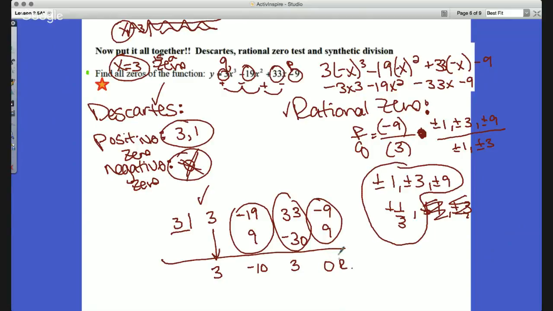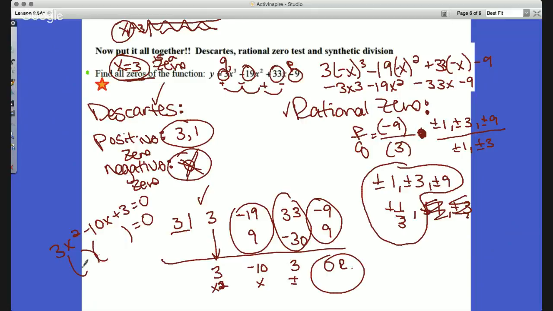Since this has a remainder of 0, we know that it's got to be a zero or an x-intercept. Now we have the remainder, the value by itself, the one with x and the one with x squared. So now what I have is 3x squared minus 10x plus 3, and I'm going to set this equal to 0. I could factor this by doing the a times c method, but I'm going to try to do it the long way here. Because this is negative in the middle, I'm assuming both are going to be negative. So this would be negative 3 and this would be negative 1, because they have to add to be equal to negative 10. You could check that, but I believe that's right.